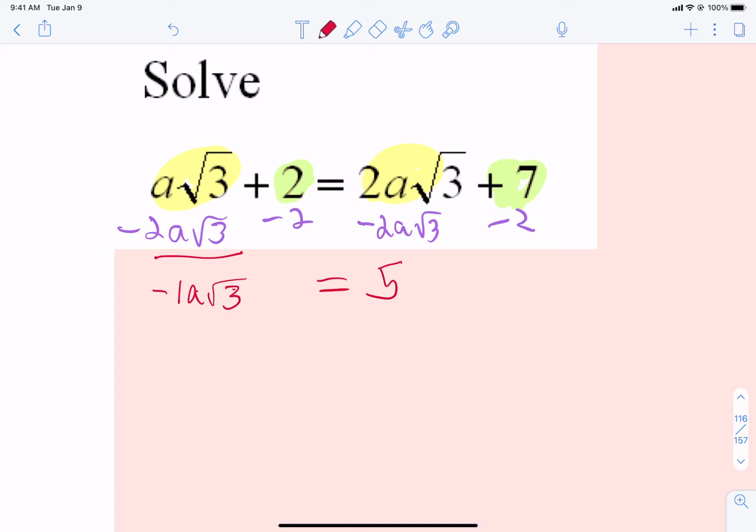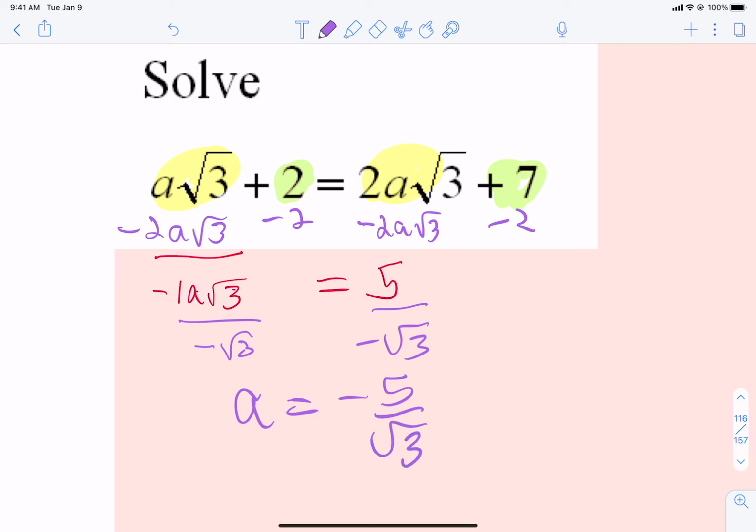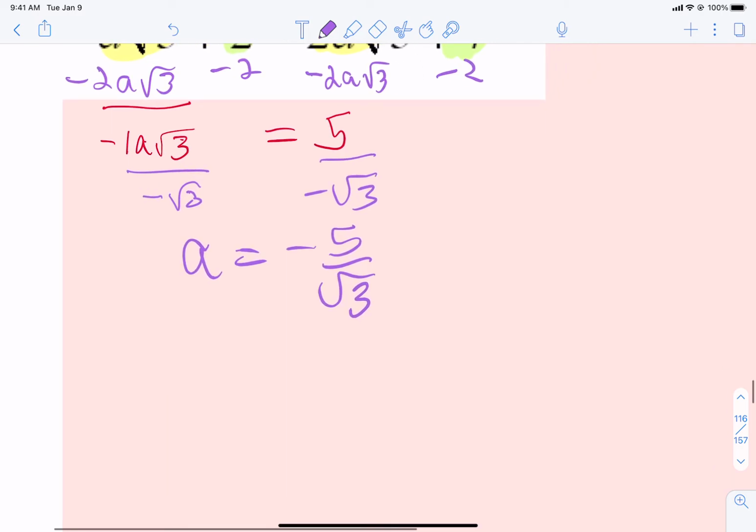Because they were like terms, it's actually easier than the very first one we did. This time, we have to divide both sides by whatever's stuck on the a. Well, we have to get rid of the negative and the square root of 3. And so our a is equal to -5 over square root of 3. It's customary to put that negative up at the top. If you left it down at the bottom, it is correct, but it's customary to put that negative to the top. It's also customary to not leave your answer with a square root in the denominator.